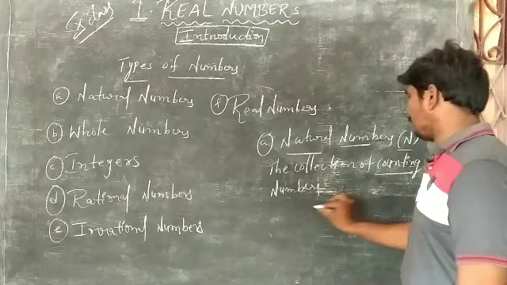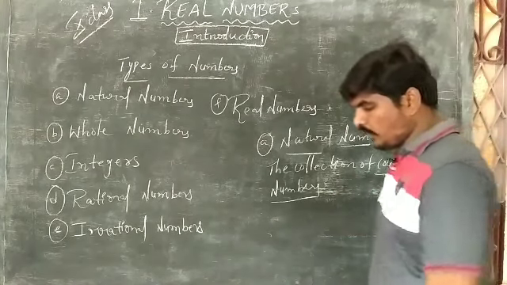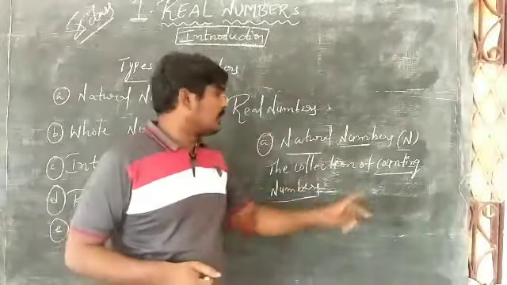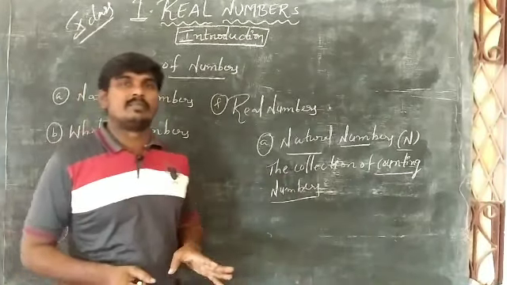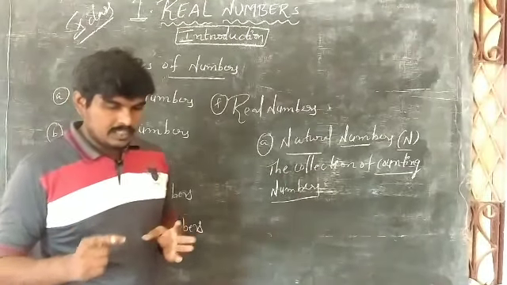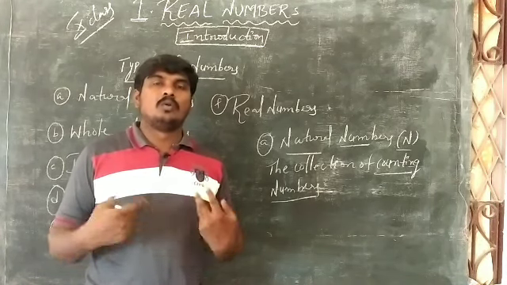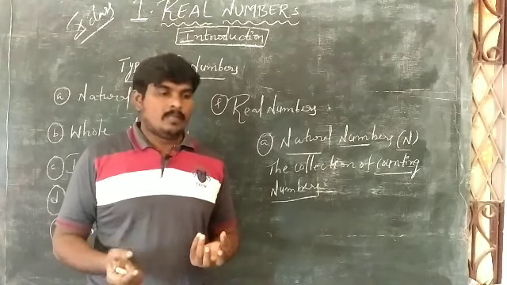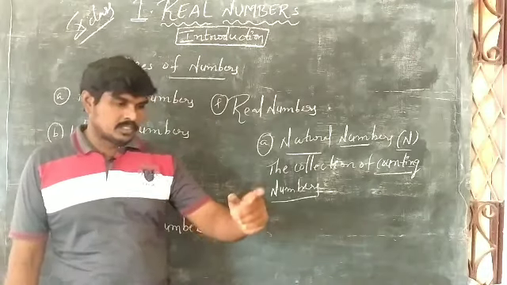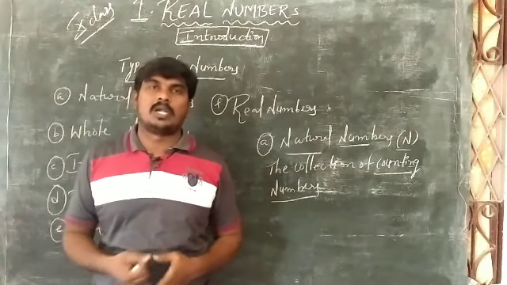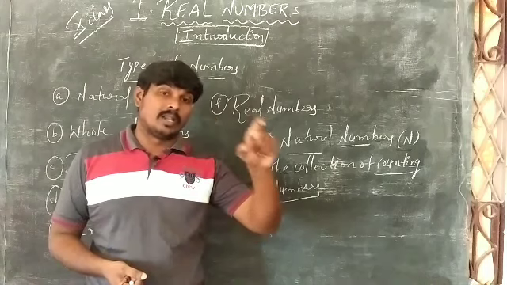Counting numbers are useful for counting. Why do we particularly mention counting numbers? Suppose in our classroom, if you want to count how many students are there, where do we start? We start from 1, 2, 3, like that. So we start from 1.